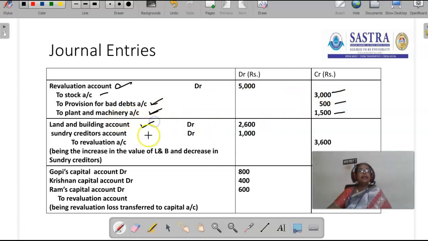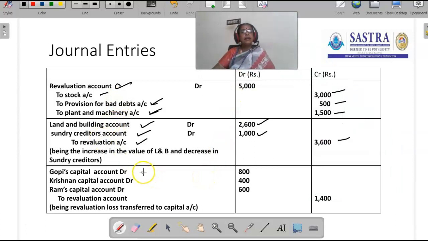Then land and building value is appreciated, and sundry creditors value is decreased. Land and building account appreciated to the extent of 2,600, sundry creditors account reduced to the extent of 1,000, to revaluation account 3,600.